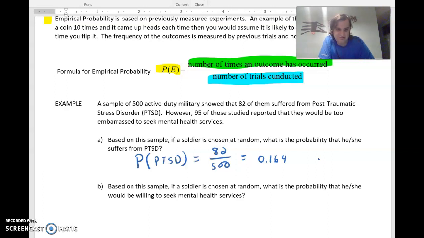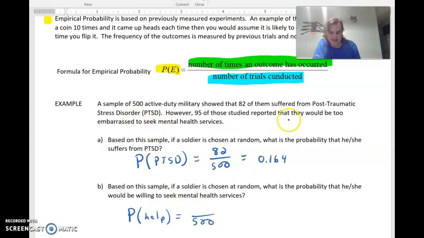B, based on this sample, if a soldier is chosen at random, what's the probability that he or she would be willing to seek mental health services? So again, there's two options there. They either do or they don't. But based off of the data, they're not weighted equally. So we're talking about the probability of, let's just say, help. So there's still 500 we're looking at. Would seek. So up here they're saying that 95 would not.